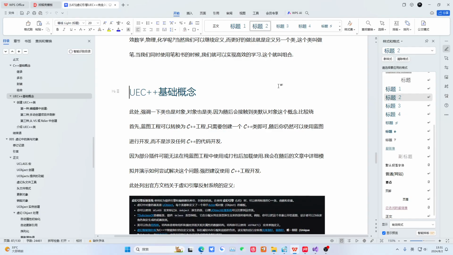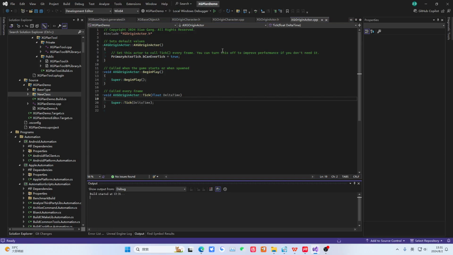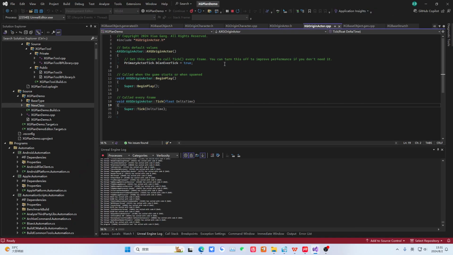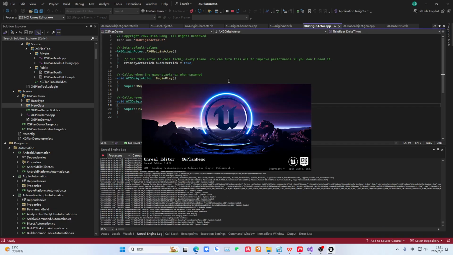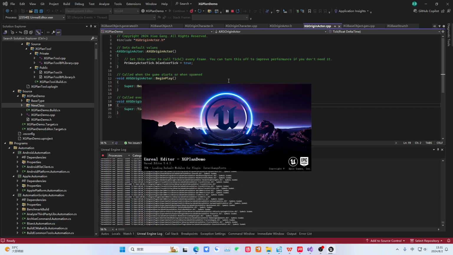First of all, let me emphasize the concept of class, which is essentially an object. Actually, an object is also a class. Why am I emphasizing this again? Because later I will encounter the concept of class default object. This is a bit confusing. Actually, let me open a blueprint project here. This way, I can explain it better, because we will compare it with blueprints.